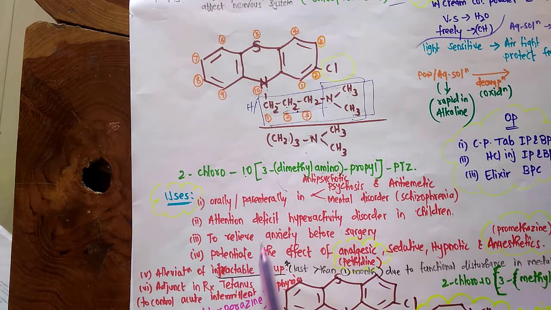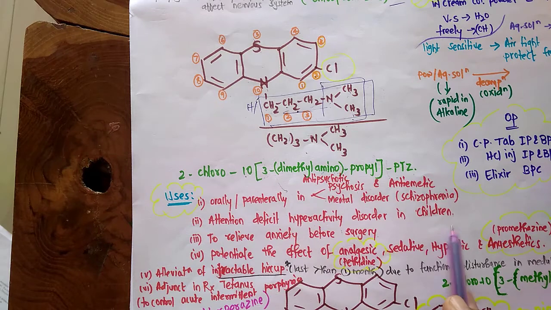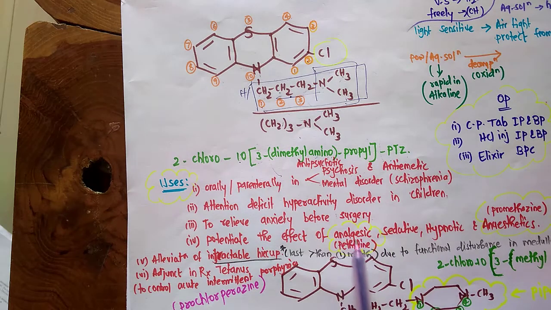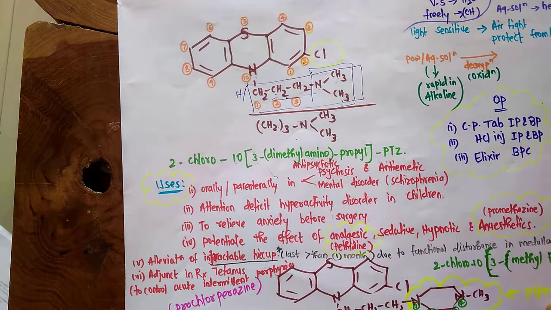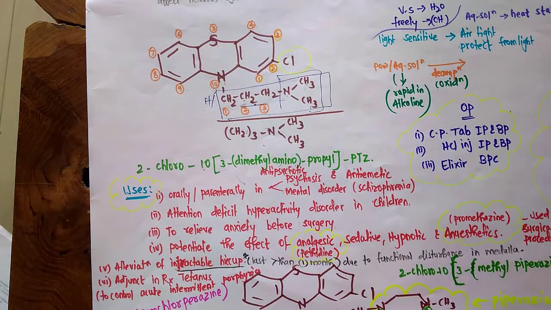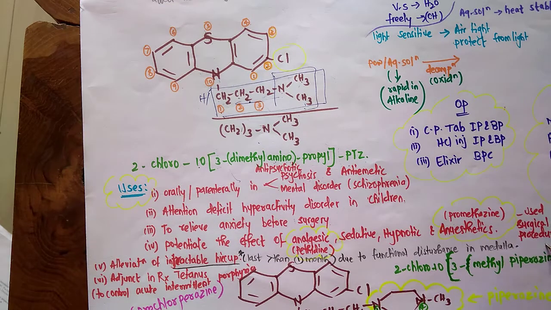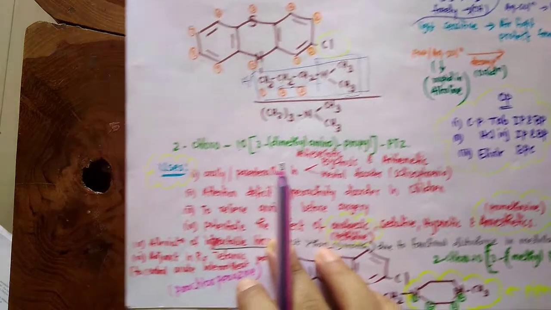It is also used to relieve anxiety before surgery, and it potentiates the effect of some drugs such as analgesic drugs, for example pethidine. When it is administered along with pethidine, it will potentiate the effect of pethidine, as well as the effect of some sedative hypnotics and anesthetics also. The example is promethazine. So it is used for different surgical processes and diagnostic procedures.